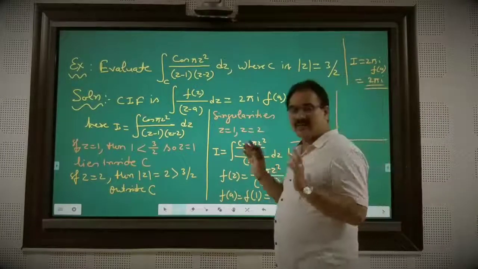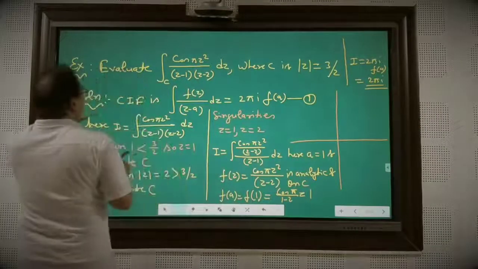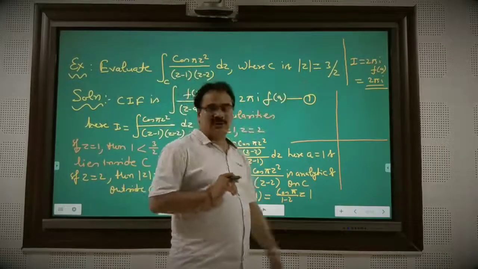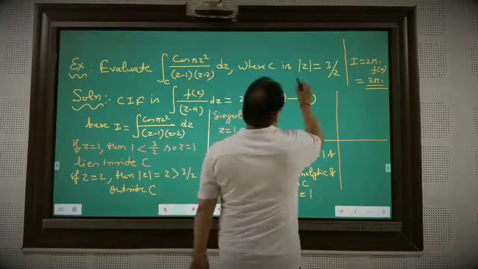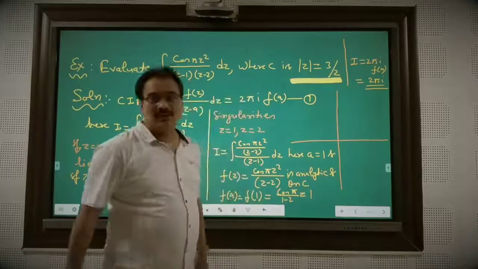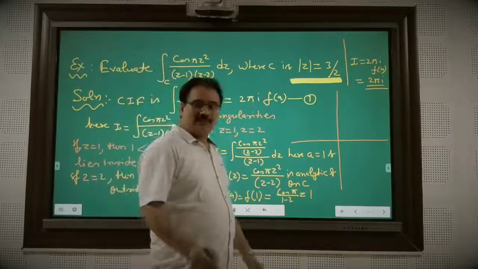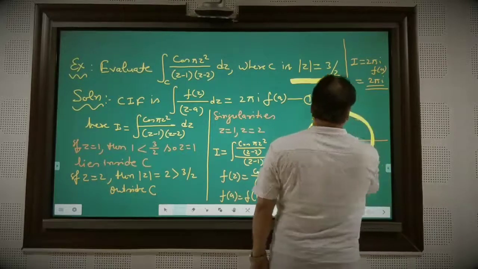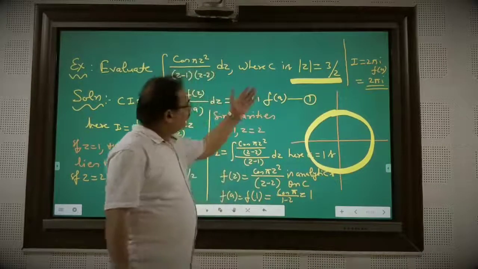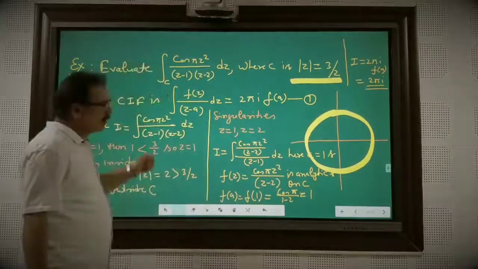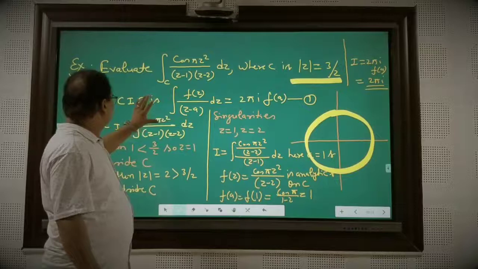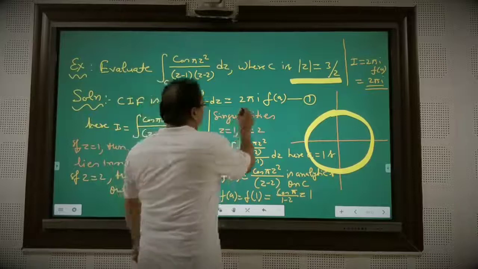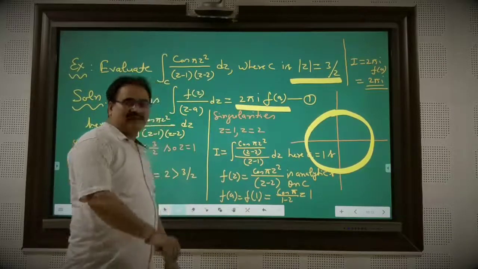Now, for example, I have taken one example: evaluate this integral where C is |z| = 3/2. First of all we have to know what the closed curve is. Here the closed curve |z| = 3/2 is of course a circle. Now you solve the problem. Looking at the Cauchy integral formula, the integral of f(z) over (z minus a) dz is equal to 2πi f(a). You can assume this as equation 1.